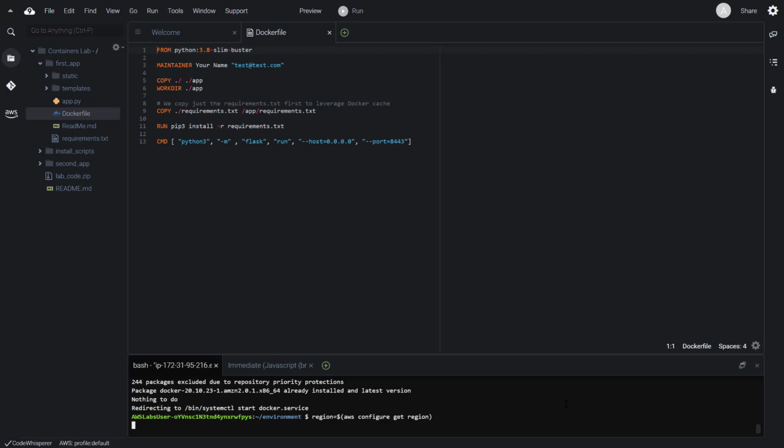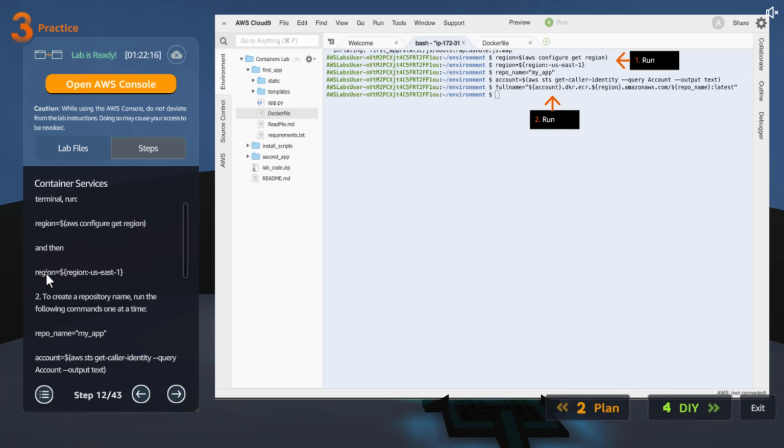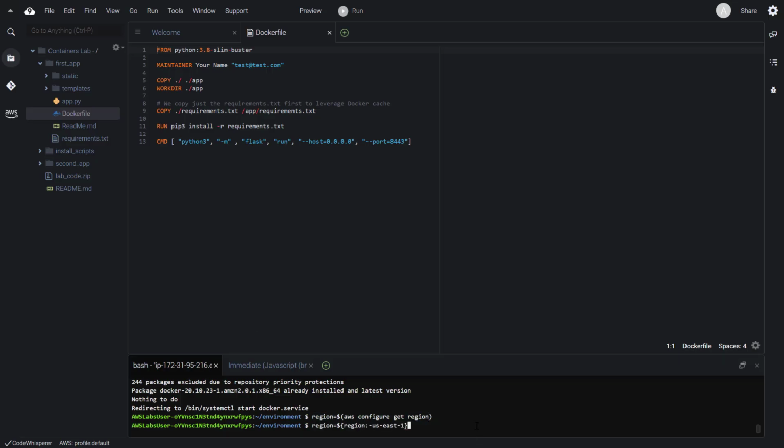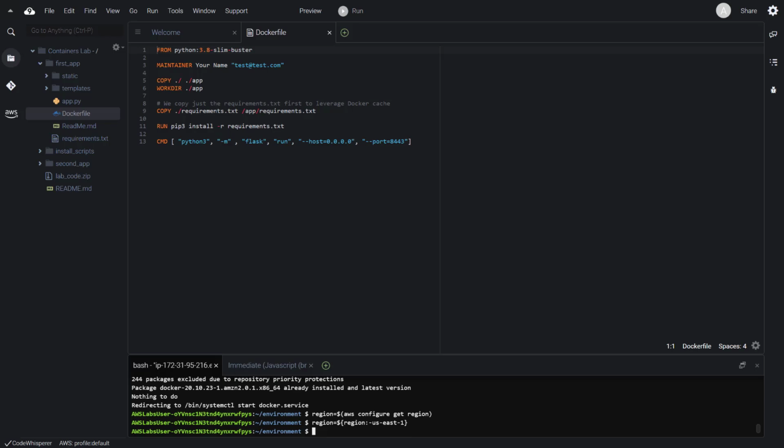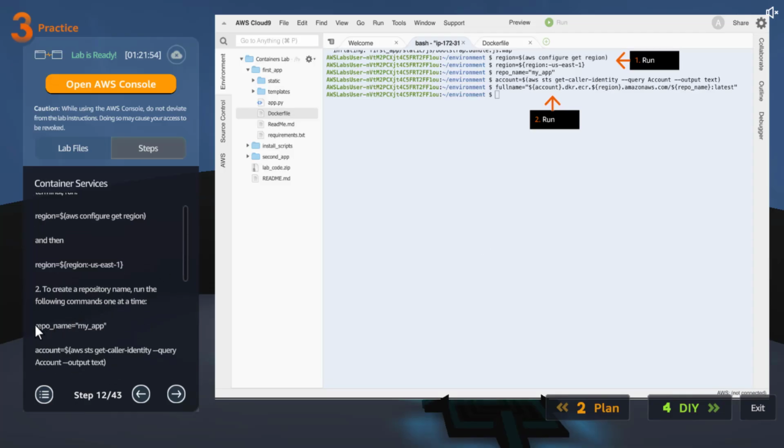Okay, I pasted it there, enter. Okay, so what this is doing is, I think it is getting the region and storing it in the variable called region. And then, okay, and then we are setting one region as US East 1. Is that what it is doing? Okay. Then for the repo name, we are giving my app to create a repository in the ECR.